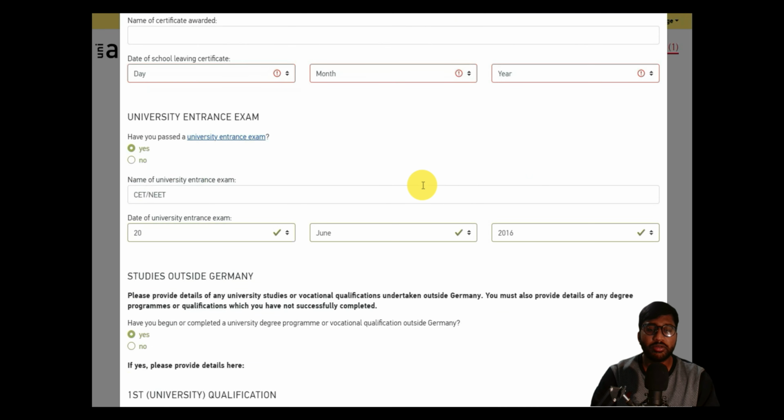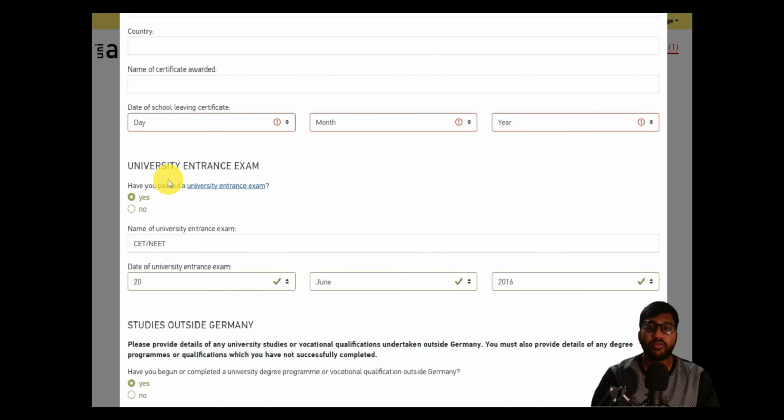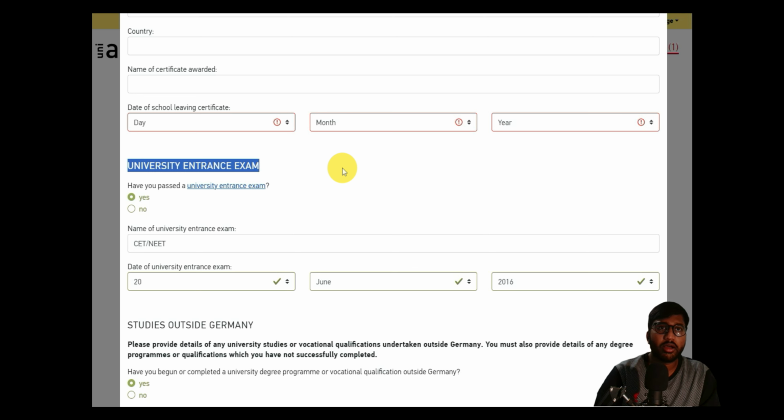After PUC, what is the next step you're gonna do? You're gonna go for university entrance qualification, which is the preliminary exam before you join any bachelor degree in India. So what are the university entrance exams that you have given? Please mention it. When we were in Karnataka, we used to have an exam only for Karnataka called CET. Now they made it mandatory, which is the India common exam, NEET. And there are people also who do JEE Mains and JEE Advanced and things like that. So they can also mention that as their university entrance qualification.